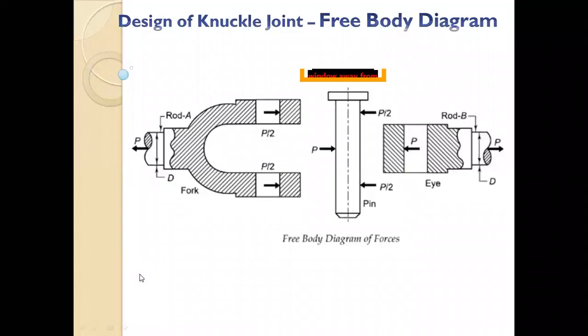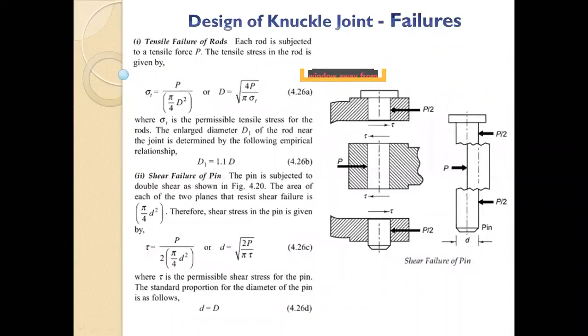So now we'll go one by one with all the different failures, and we'll try to see what the formulas are for those. First, tensile failure of the rod. We have gone through this. Sigma T is equal to P upon A. Area is pi by 4 capital D square. Clear? So capital D is equal to root of 4P upon pi sigma T. We know P, we know sigma T, we can find the diameter of the rod. Clear? The area which is opposing the failure of the rod is pi by 4 capital D square.